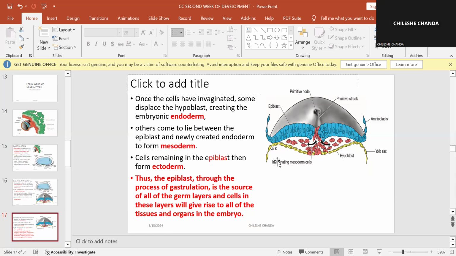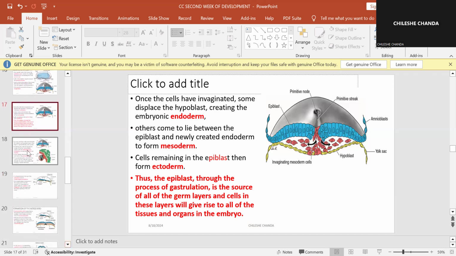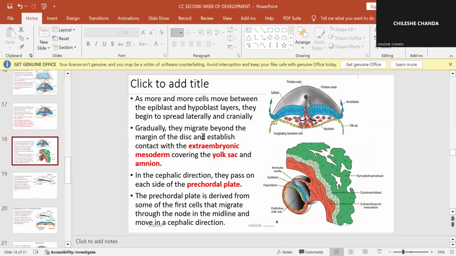And then we have cells remaining in the epiblast over here. They will now change the name from the epiblast and will now be called the ectoderm. Therefore, it is safe to say that all the 3 germ layers come from the epiblast, okay? All the 3 germ layers come from the epiblast.